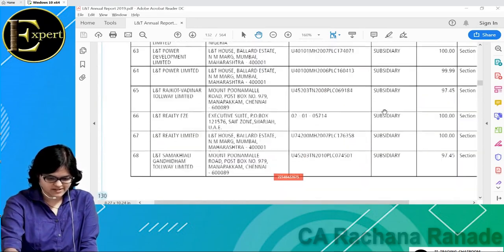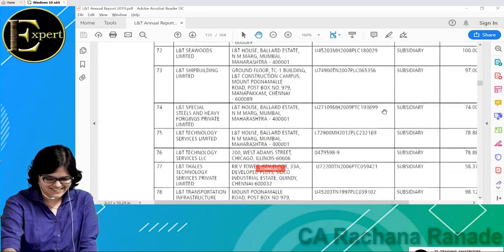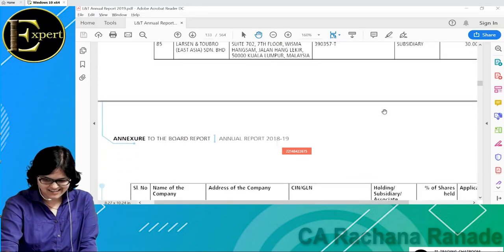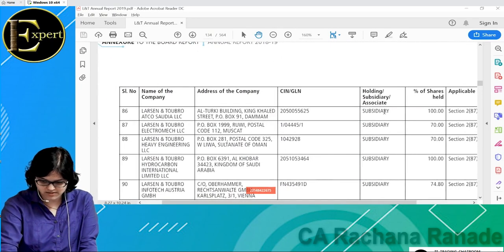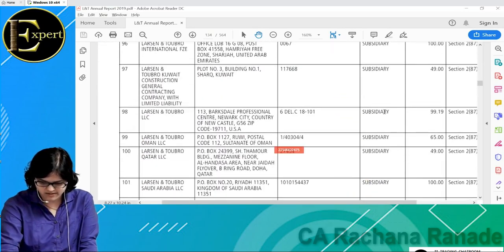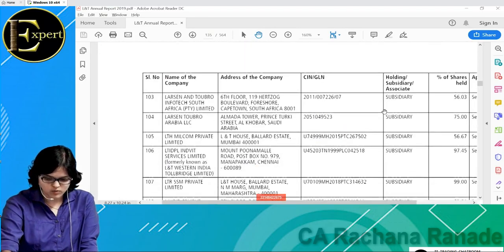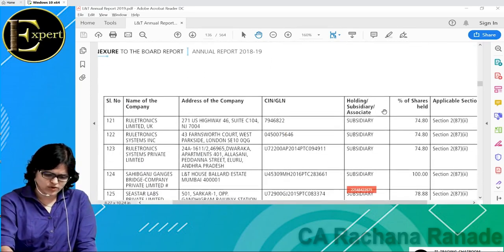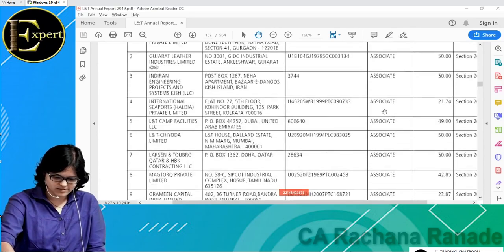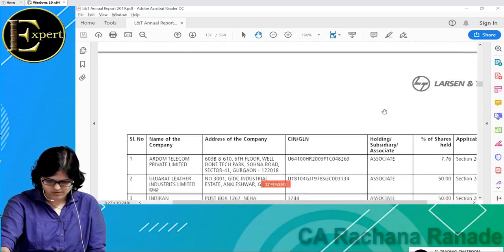Fantastic, 102. Wow, it's still going on and on. I guess I should scroll down. Here it is: 136 subsidiaries, not associates as of now. This is just subsidiaries.